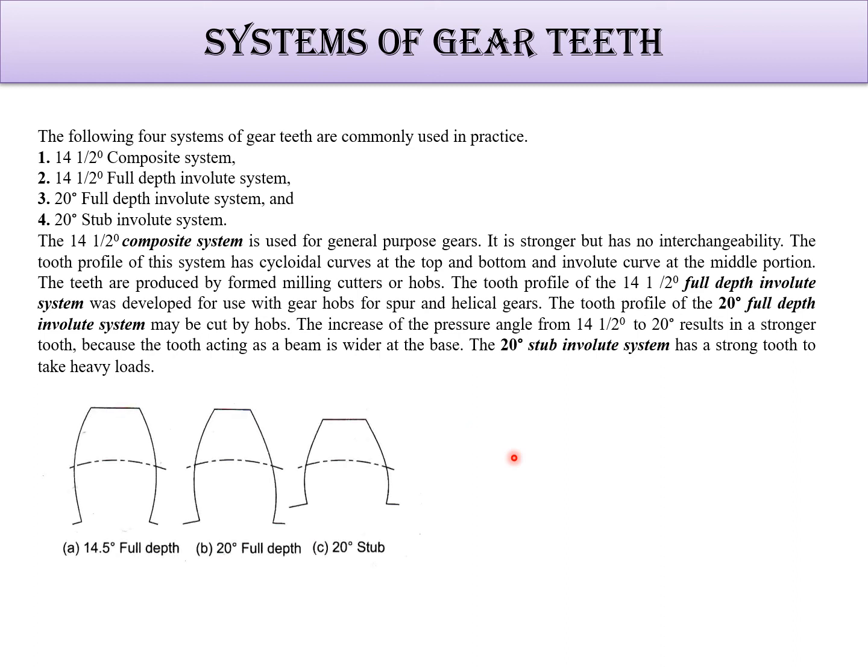This is how it looks. This is the 14.5 degree full depth system. Here you can see that the strength at the bottom is less, because the strength is really important. Here the strength is more. The stub system has short teeth, while here long teeth are there. This is how it works. Okay, I hope you understand this part. Thank you.